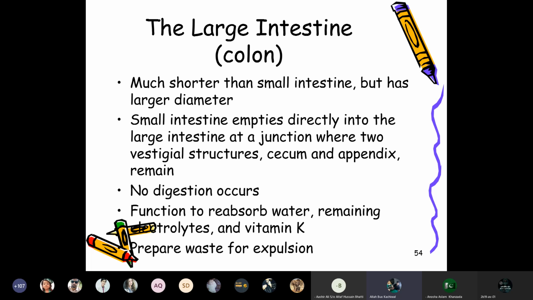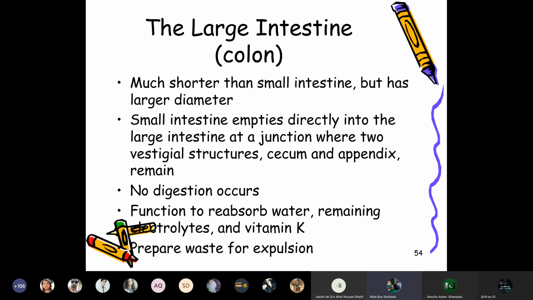Whereas the large intestine, the colon, is much shorter than the small intestine, but has a large diameter. The small intestine empties directly into the large intestine at a junction where two vestigial structures, cecum and appendix, remain. No digestion occurs in the colon.